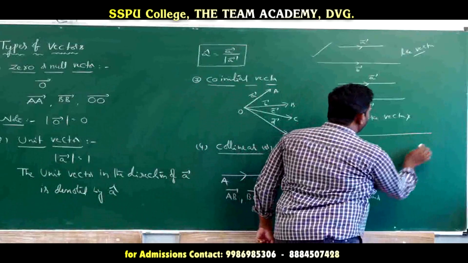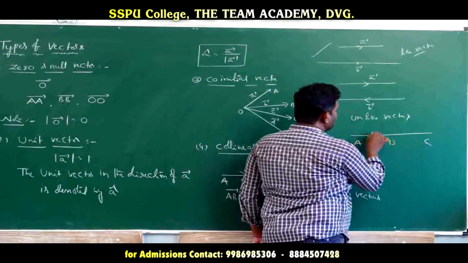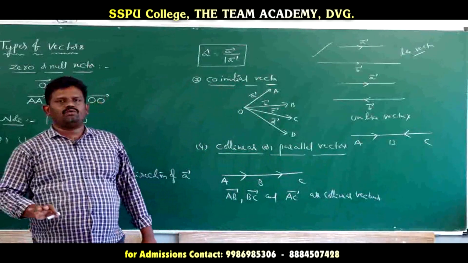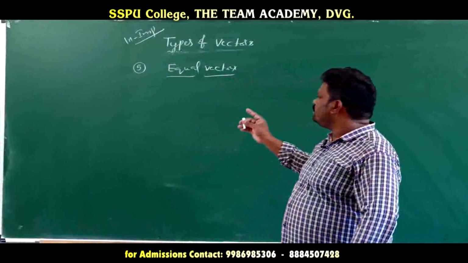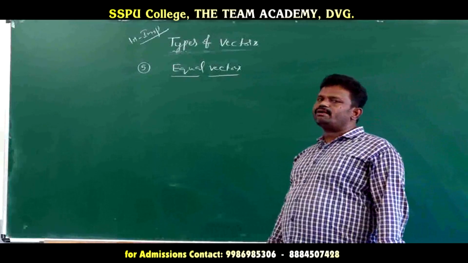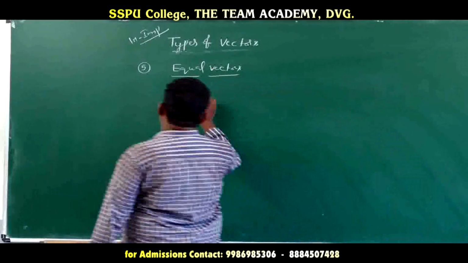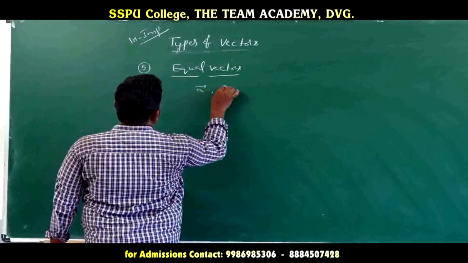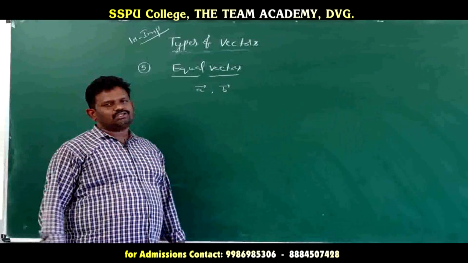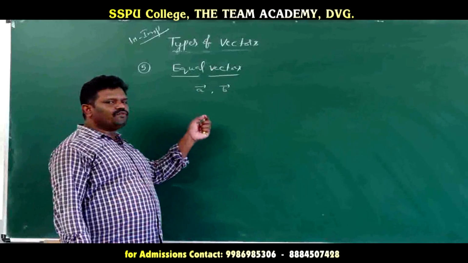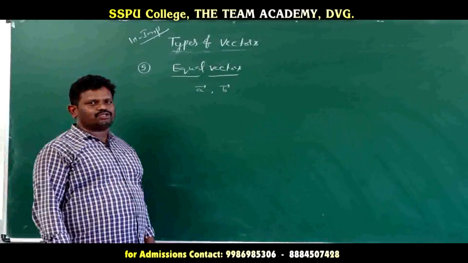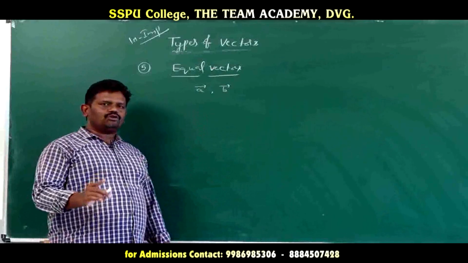Unlike vectors can also be represented like this with A, B, C, with directions opposite to each other. Right, next, equal vectors. When are two vectors equal? Suppose we consider A and B, or any two vectors. When they have the same magnitude and direction, the two vectors are said to be equal vectors.